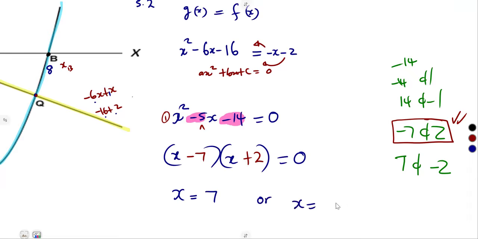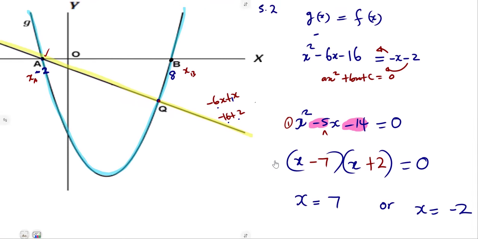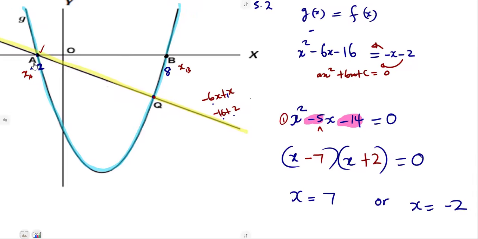But remember, we are talking about the point Q. There are two possible values, so which one represents Q? Remember, A and Q are the ones representing our points of intersection.